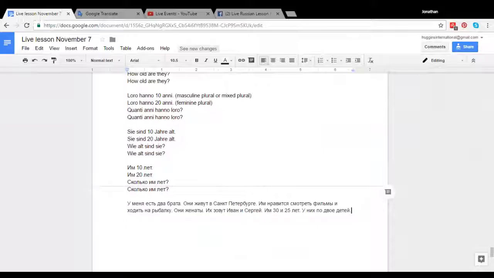Perfect. Well, thank you very much for these expressions and going through these different conjugations and helping me translate these phrases. I appreciate that, and explaining some of these differences.